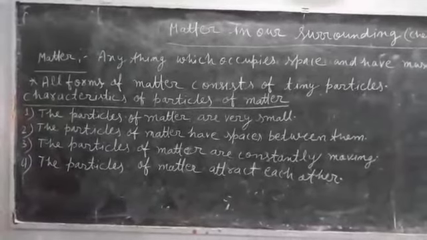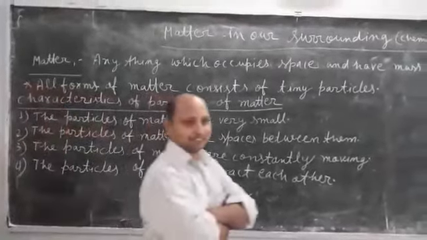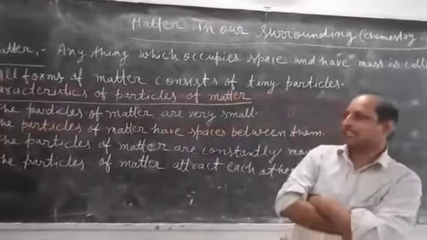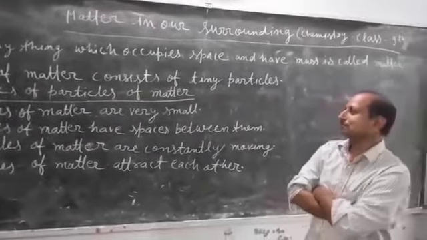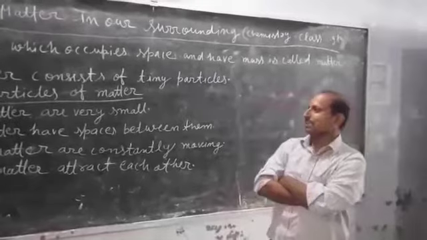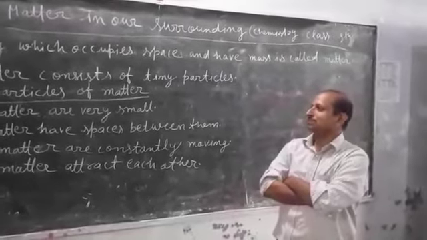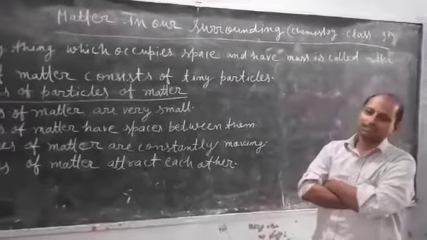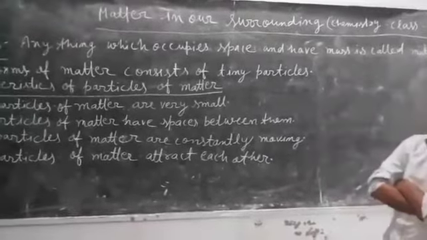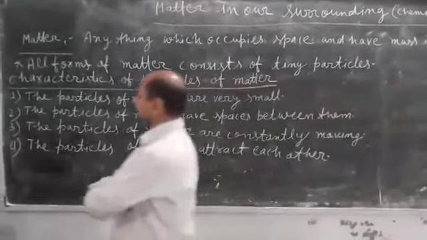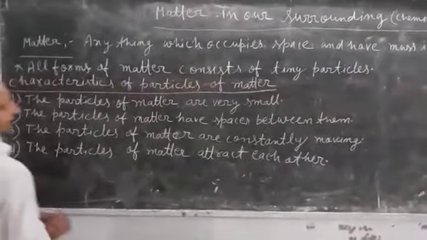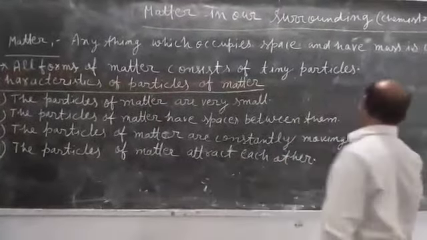Next, characteristics of particles of matter. First characteristic, the particles of matter are very small. Second, the particles of matter have spaces between them.